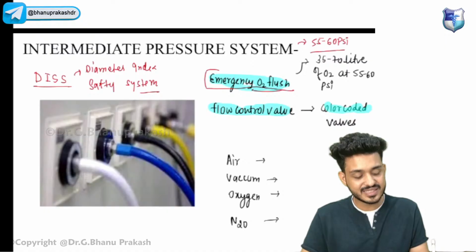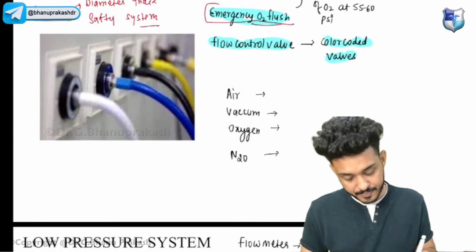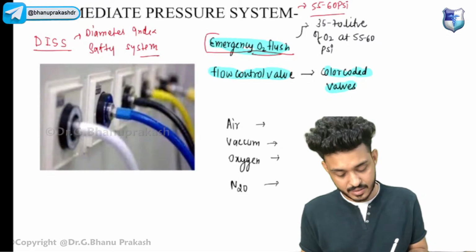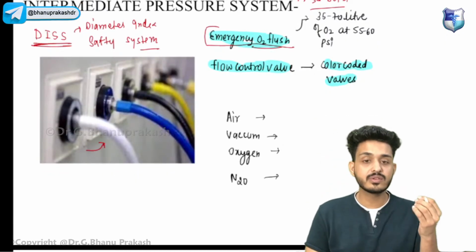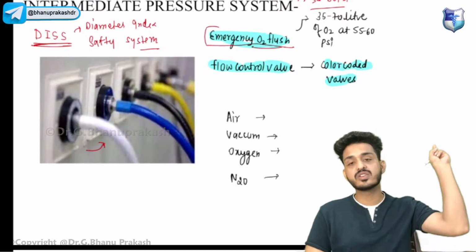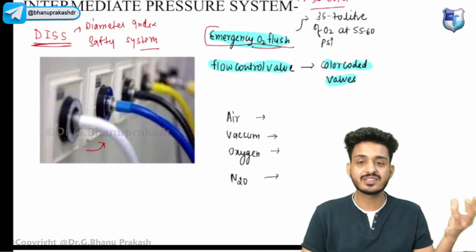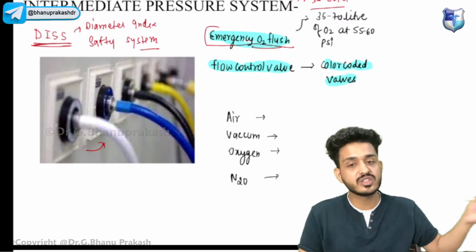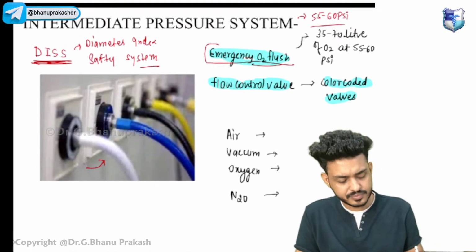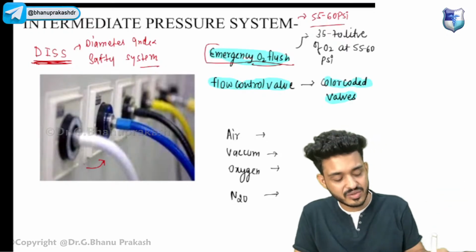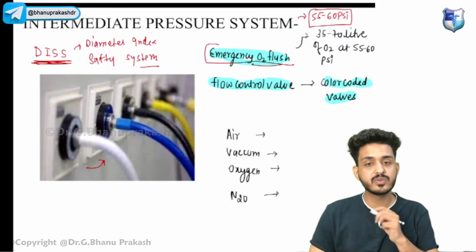Then we are having these flow control valves. These are basically color coded valves. Now tell me the color of these systems. These are the pipelines. Have you ever been to hospital? In hospital you can appreciate there are some pipelines which are coming near the patient's bed. These are known as diameter index. The gases will be coming, but the pressure there will be approximately 55 to 60 psi.